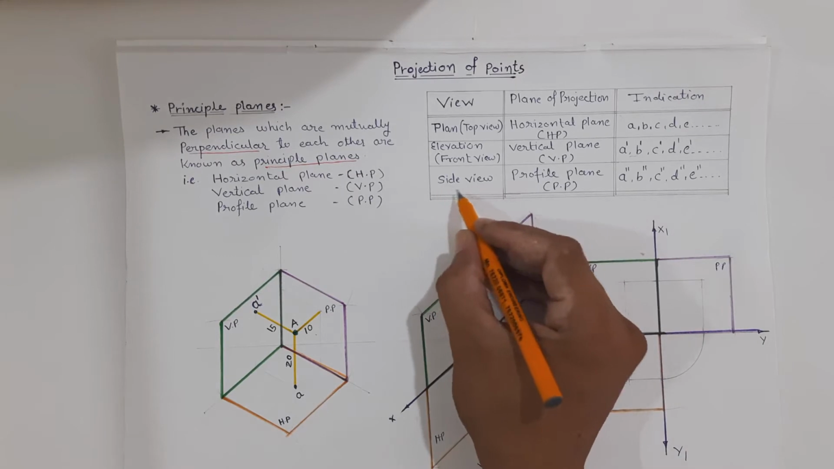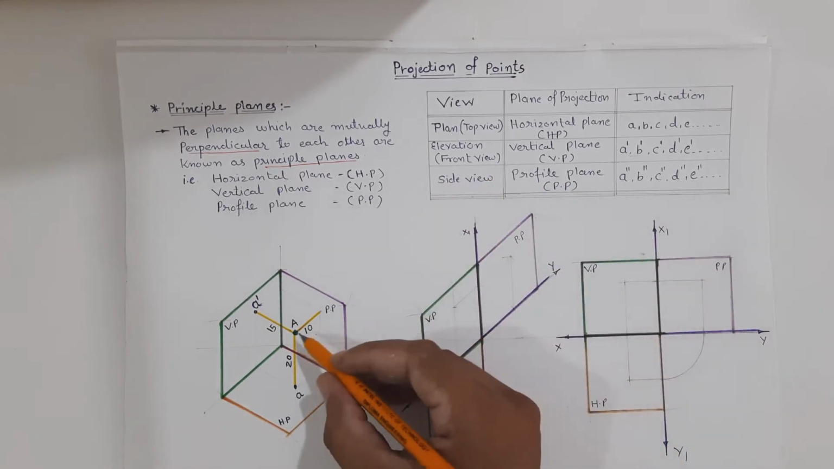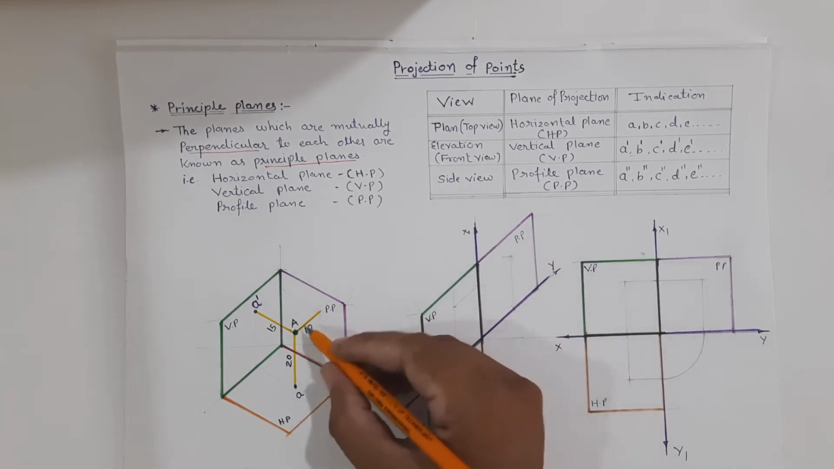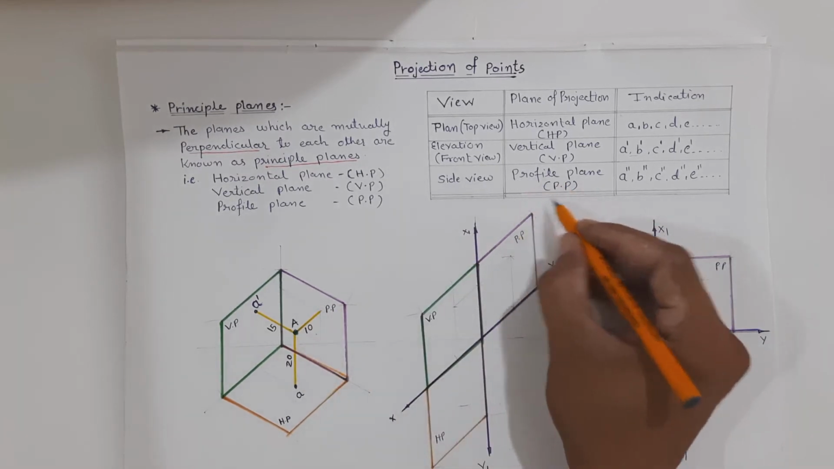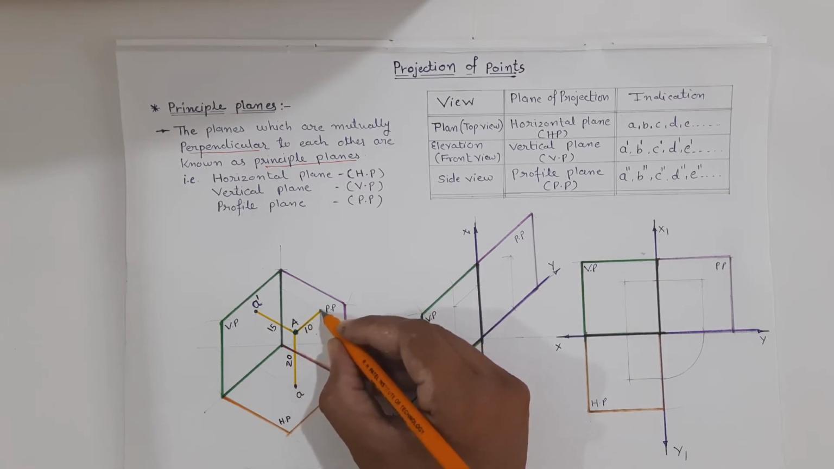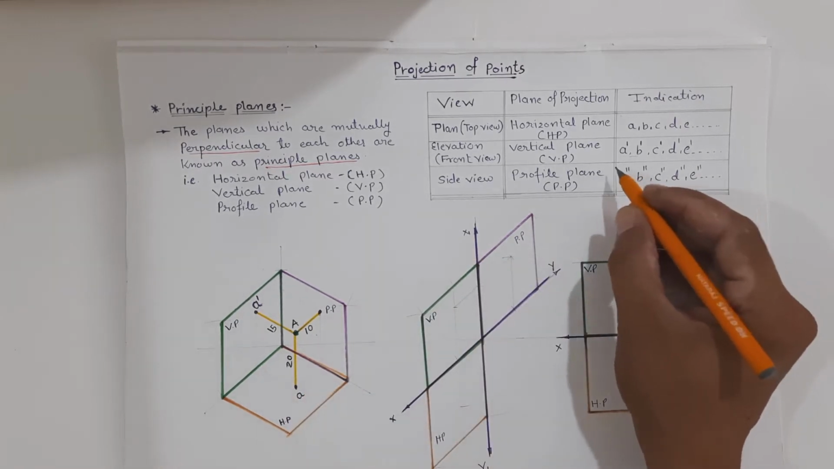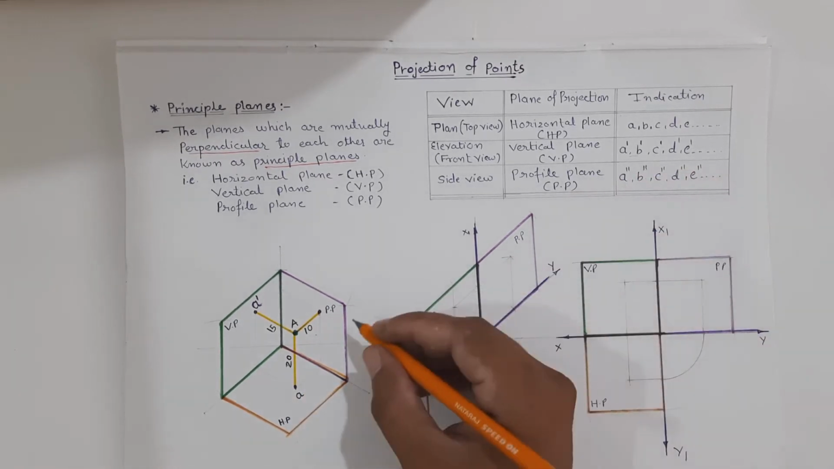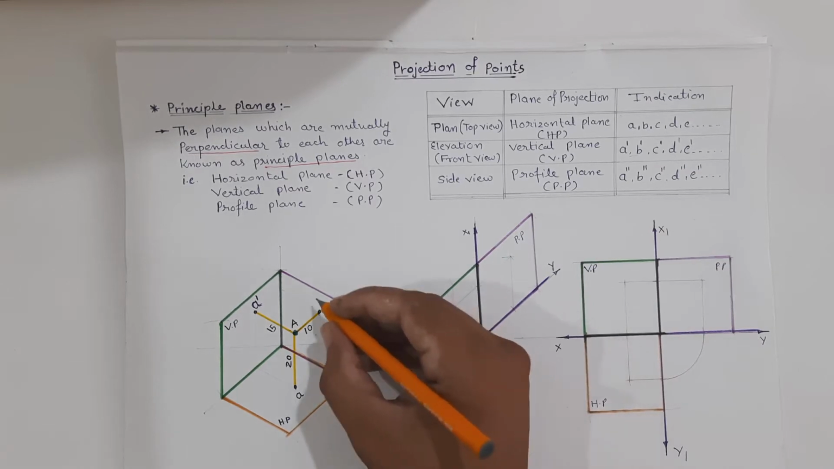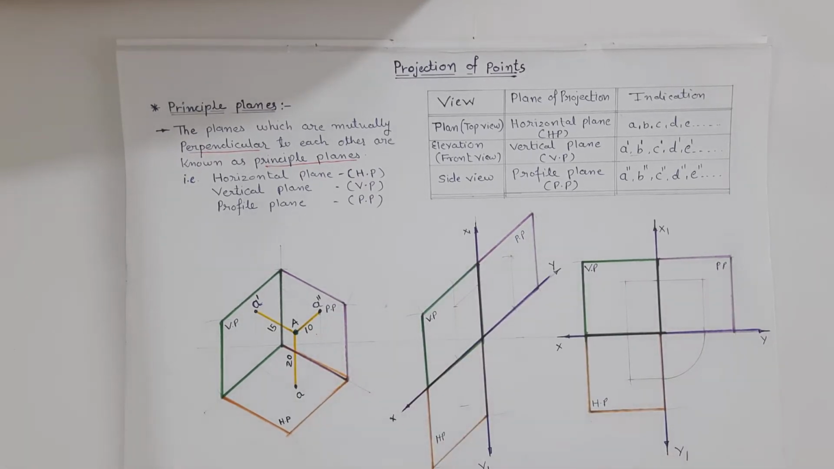Now if you want to draw the side view, we have to take the projection on the profile plane. So we will get the side view on the profile plane over here. And if you want to indicate the side view, we have to use small a dash, a double dash, b double dash, c double dash, d double dash. So this will be the side view of the point.